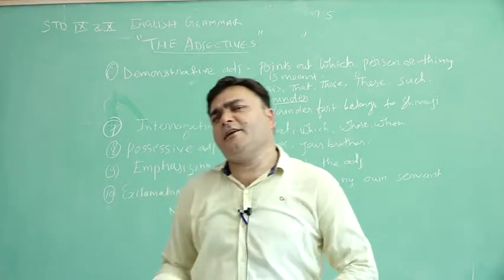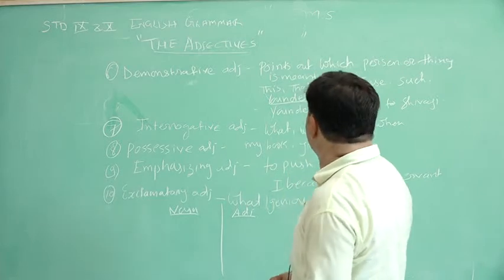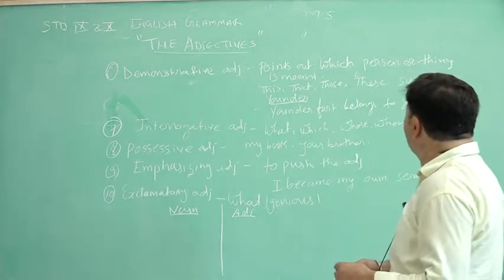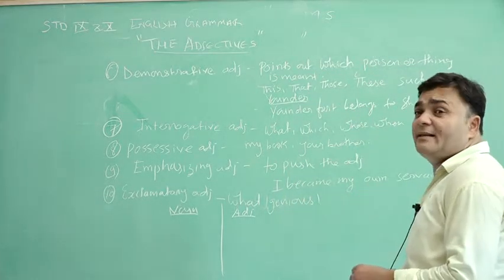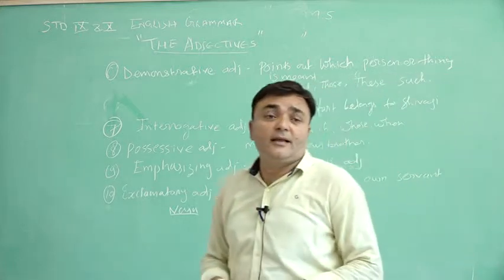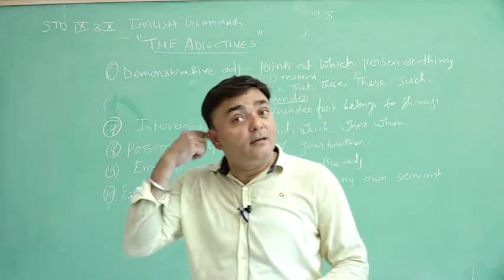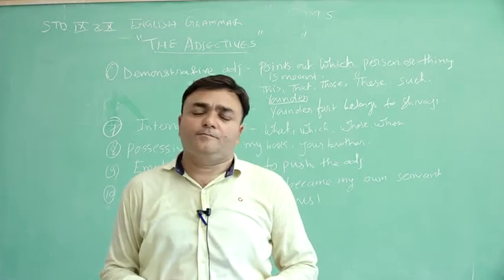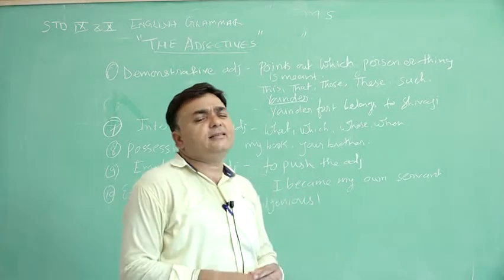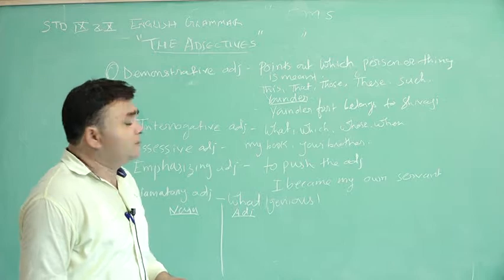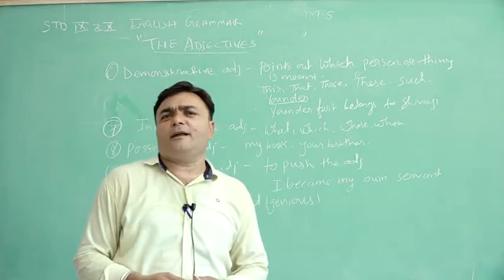So for demonstration, what do you use? Here it is written, it points out which person or thing is meant. Can you get the idea what I want to say?